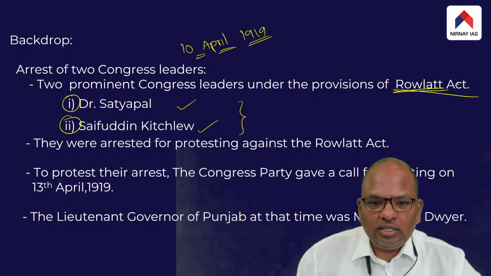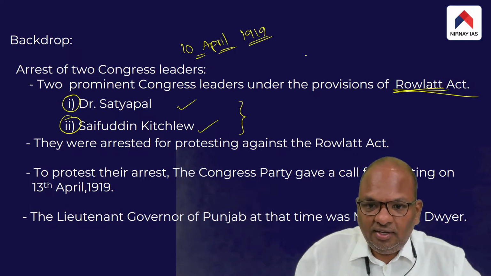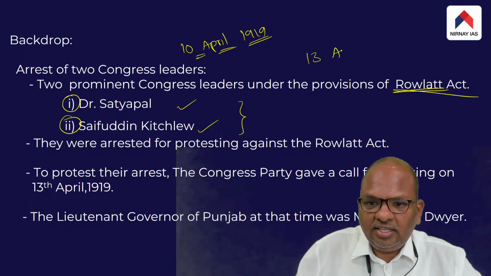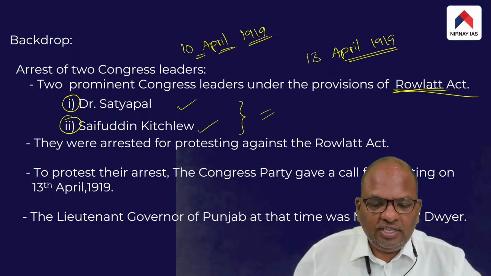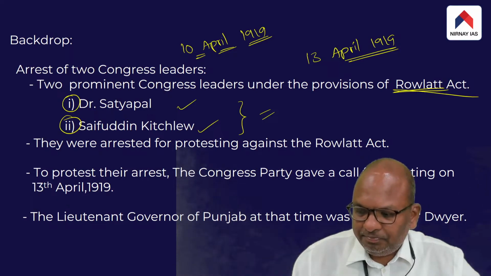Therefore, the Congress party gave a call for a protest meeting on 13th April 1919, to protest the arrest of the Congress leaders and also to protest against the Rowlatt Act.